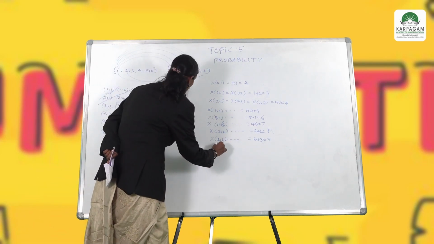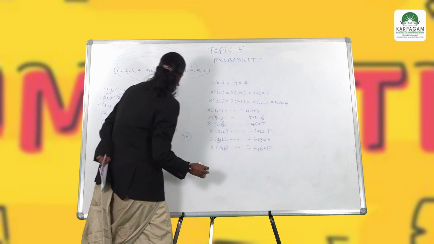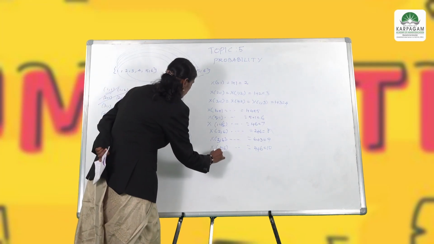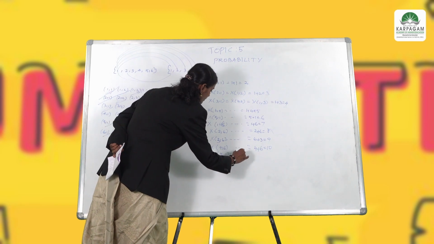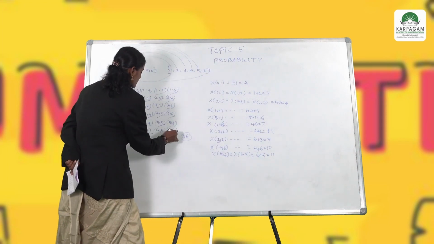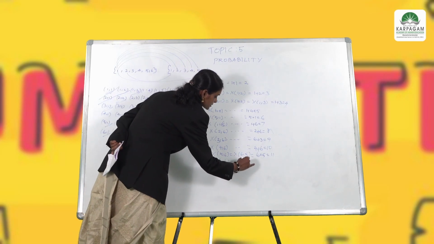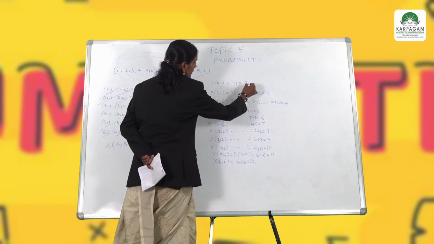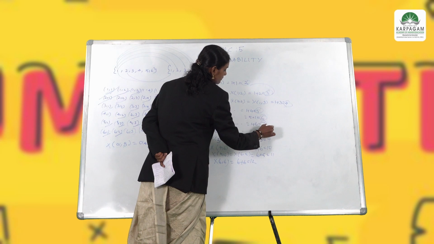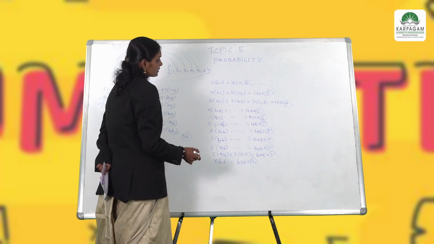So, x of 4 comma 6 and so on, that is equal to 4 plus 6, that is equal to 10, and this one is 6 5, 5 6. So, x of 6 comma 5 is equal to 6 plus 5 is equal to 11. The last one, x of 6 comma 6, is equal to 6 plus 6, that is equal to 12. So, these are the elements of the values 2, 3, 4, 5, 6, 7, 8, 9, 10, 11, 12. When we are adding all those things, we will get 36.